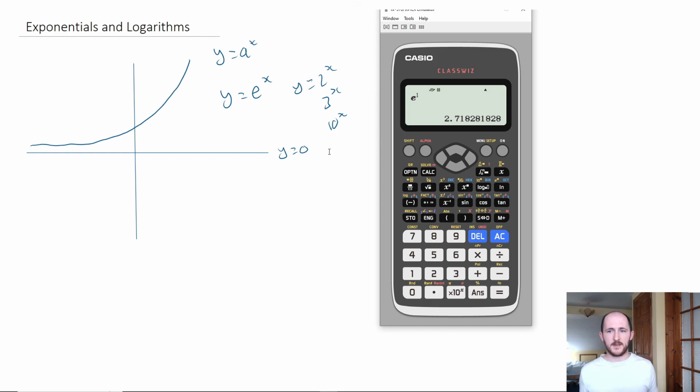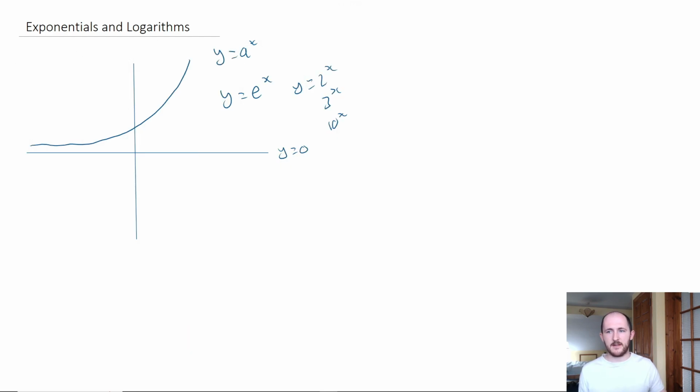You can treat it exactly the same, which means if, for example, you had 2 to the power of x times 2 to the power of x, if you remember from your power rules, you add the powers, the indices. So x plus x would be 2x. It would be the exact same if you have e to the power of x times e to the power of x. You would have e to the power of 2x. Fundamentally is the same thing.